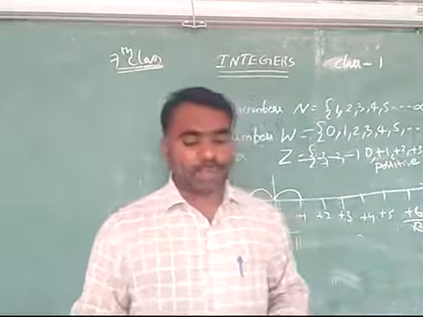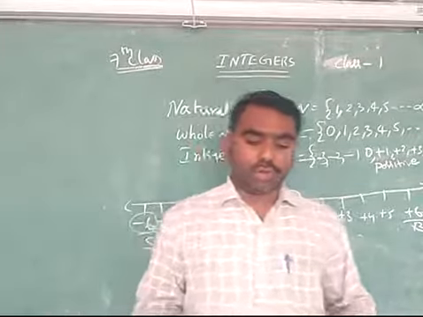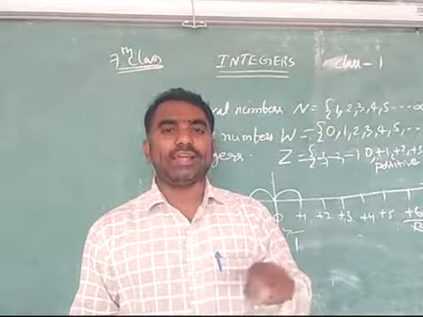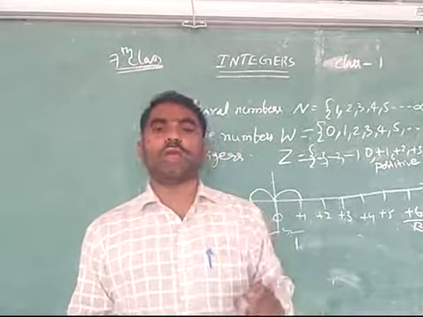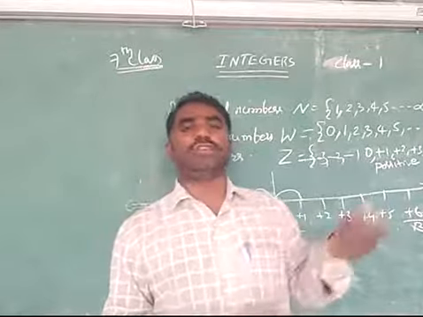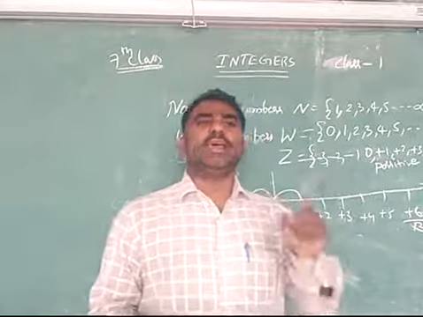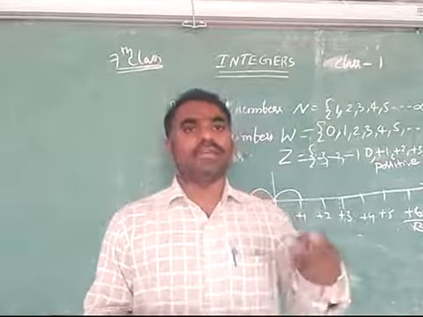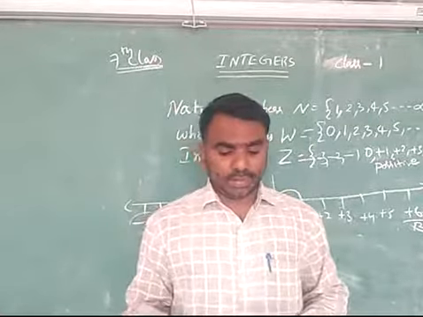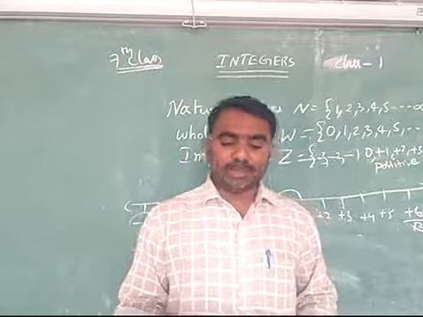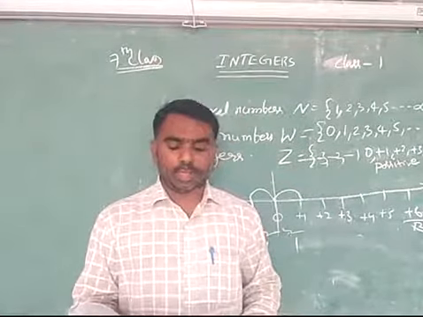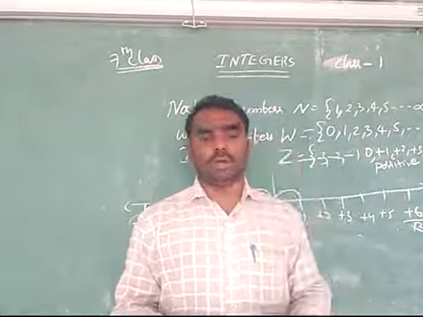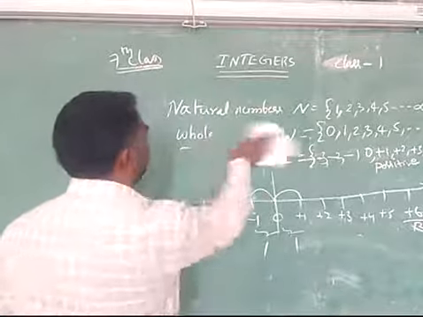Then exercise 1.1. You can see that they have given the number line and are asking to write the biggest one and smallest one. Two numbers are rounded in that, and you say which is biggest and which is smallest. Obviously the number on the right side is biggest, and the number on the left-hand side is smallest. The second one: write the integers between the pairs of integers given here. They have given some numbers here. Between them, what are the numbers? You have to write them. Suppose, for example,